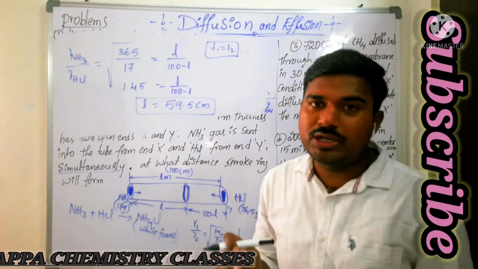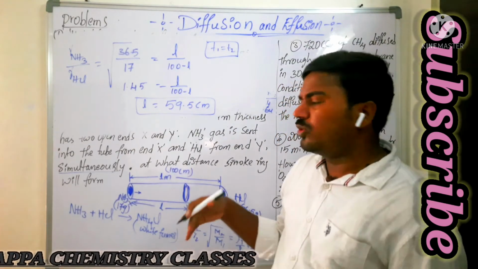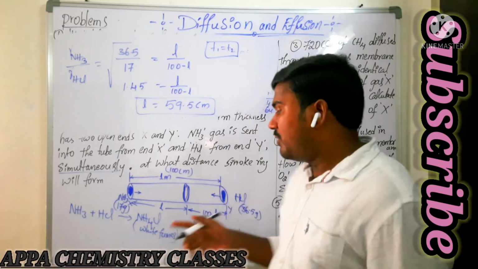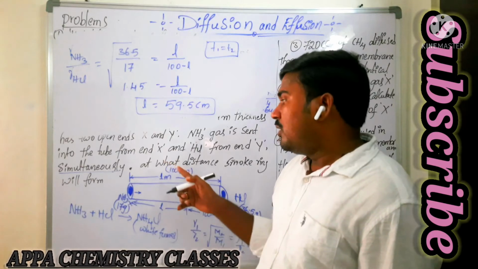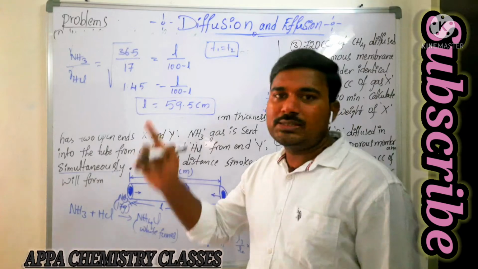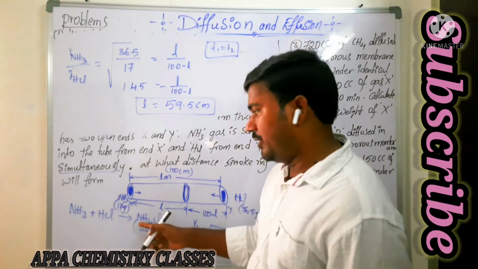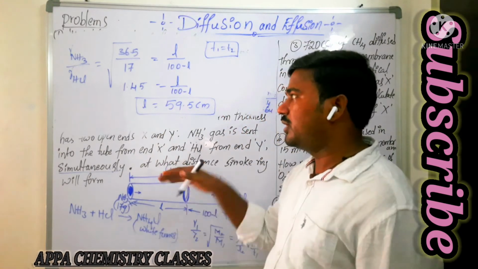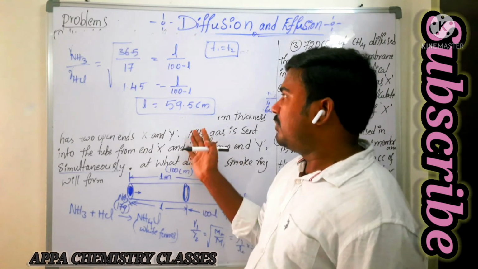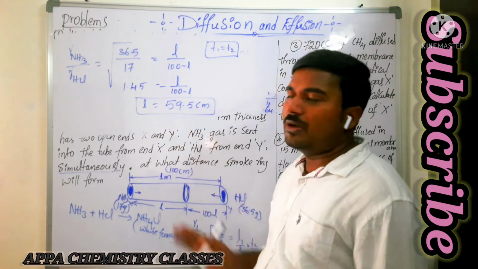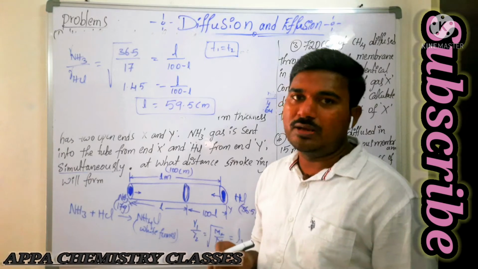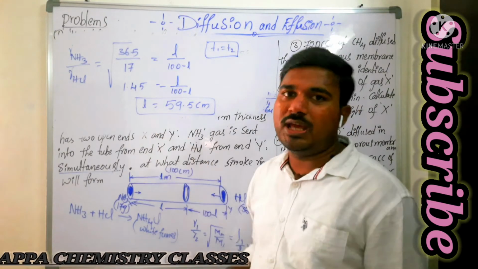So how are you going to get the options? There is no need of calculating also; by seeing the options itself we can answer. The first option: the white colored fumes are formed at 59.5 centimeters from the X end. X is what here? Ammonia. Another option: the white colored fume rings are formed from the Y end at 59.5 centimeters. The third option will change the L value.